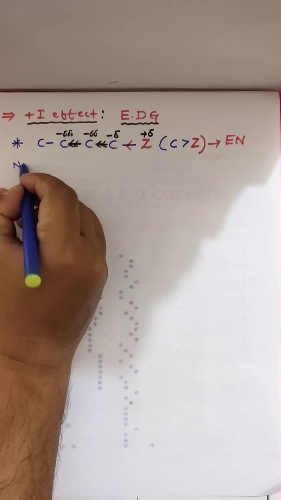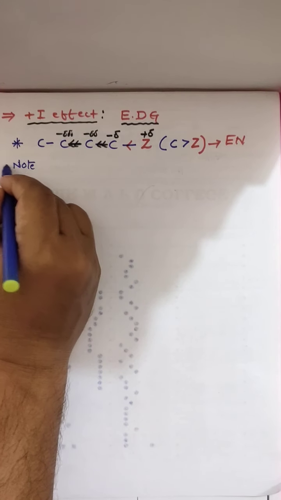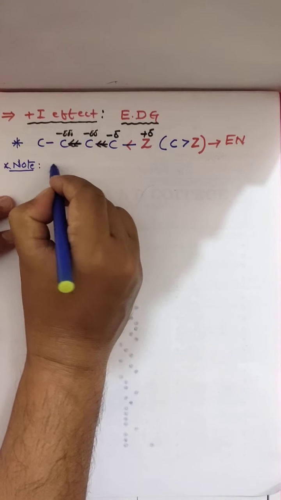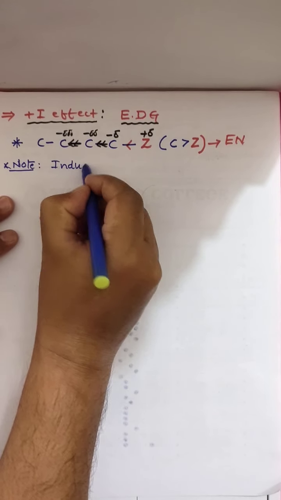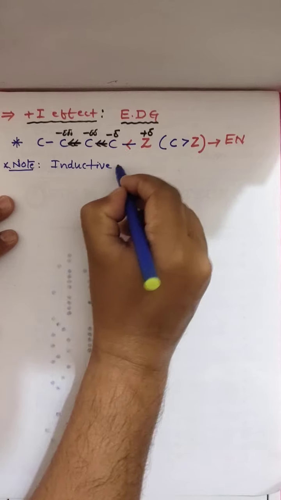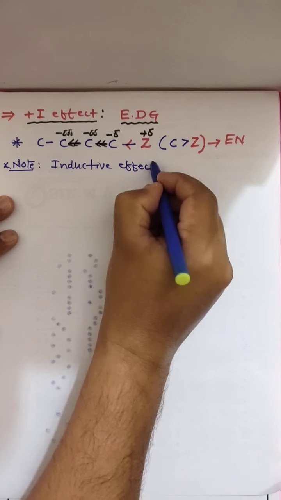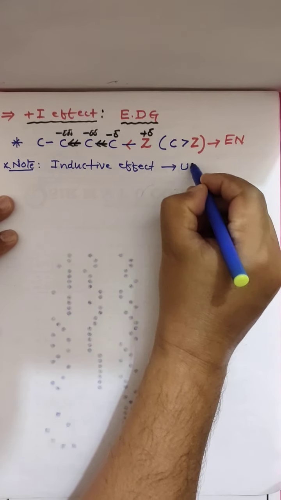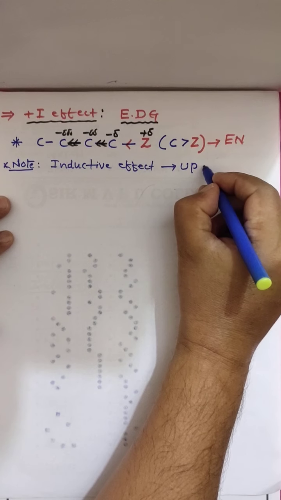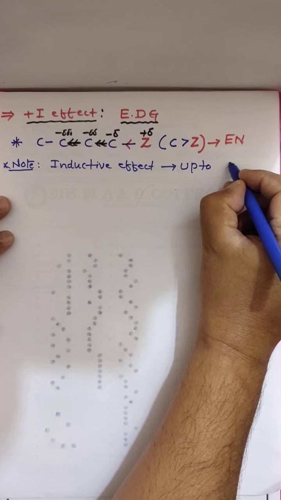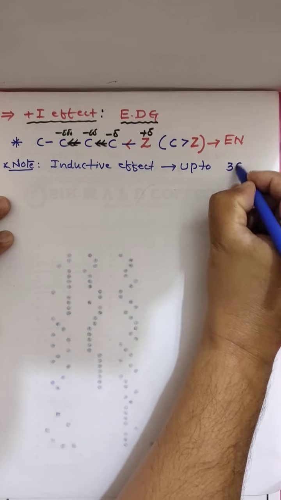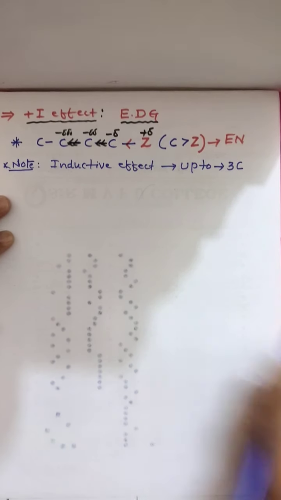So up to a maximum of 3 carbons only. You have to remember, note: inductive effect, whatever it may be, positive or negative, works up to 3 carbons only. After that, it will not work.